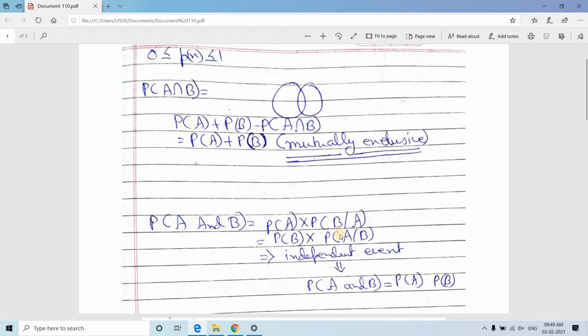Simple, right? And if A and B are independent events, then the conditional probability P(A|B) is nothing but P(A), because A is not dependent on the happening of B, since they are independent. So P(A|B) is P(A) only, or P(B|A) is P(B) only. So P(A ∩ B) = P(A) multiplied by P(B) if the events are independent. Remember these 2 terms, mutually exclusive events and independent events.